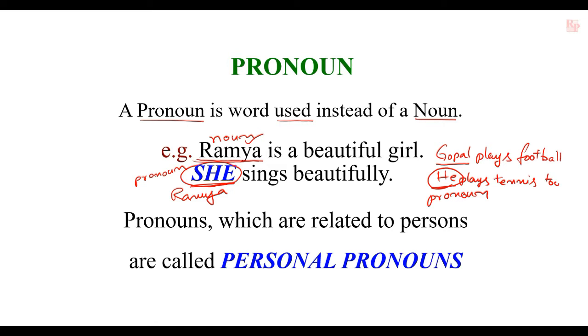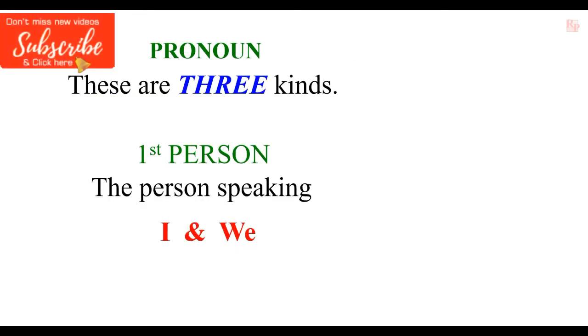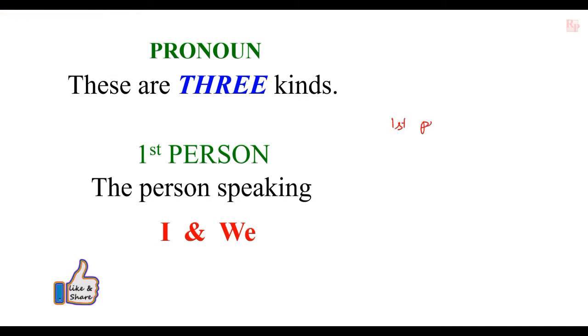Like that, there are pronouns which are related to persons. The pronoun she is related to Ramya, who is a person. The pronoun he is used instead of Gopal, who is a person. So she and he are called personal pronouns. Pronouns which are related to persons are called personal pronouns. Now we are going to discuss personal pronouns. Personal pronouns are of three types: first person, second person, and third person.